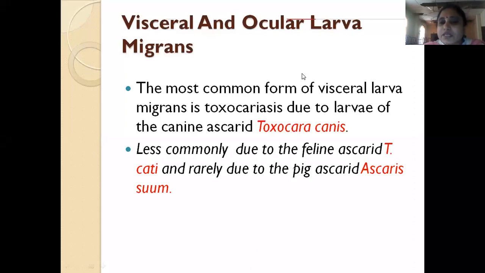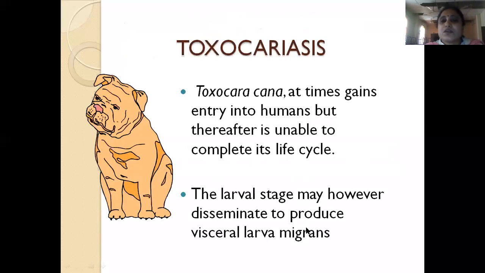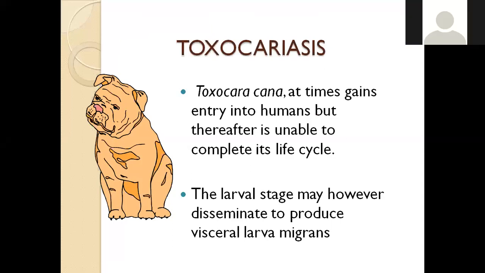This infection can also be because of the feline ascarid, that is T. cati, or rarely due to the pig ascarid, that is Ascaris suum. Toxocara canis at times gains entry into humans, but thereafter it is unable to complete its life cycle. So once it is in the human body, it cannot complete its life cycle. The larval stage may, however, disseminate to produce visceral larva migrans.